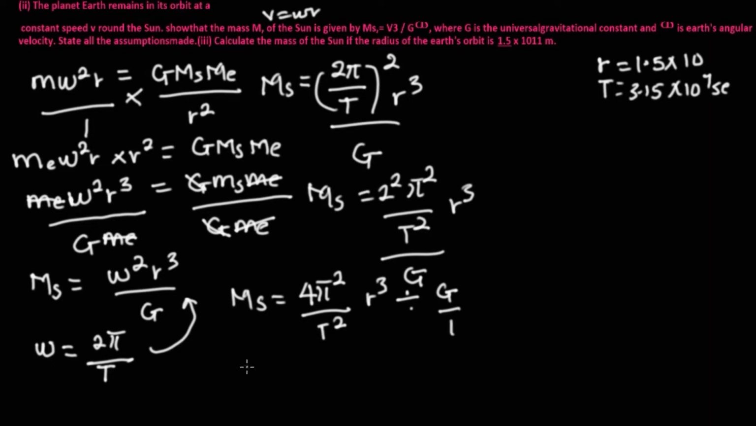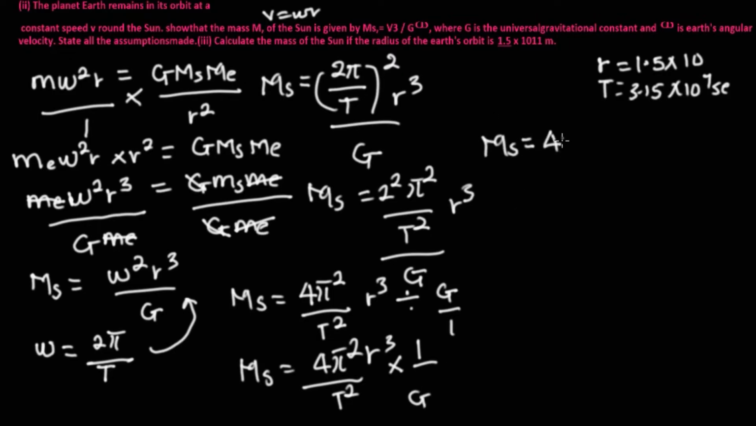So we can take the inverse. On taking the inverse, we'll be having 4 pi squared over T squared, r cubed, multiplied by 1 over G. So this relationship will end up that M_s is equal to 4 pi squared r cubed divided by G T squared.